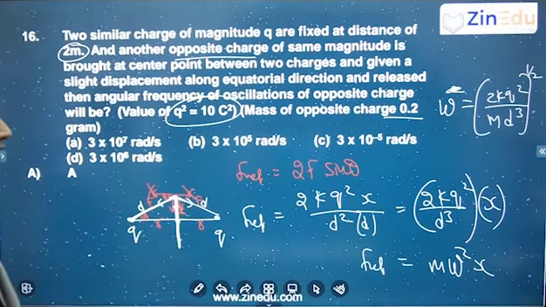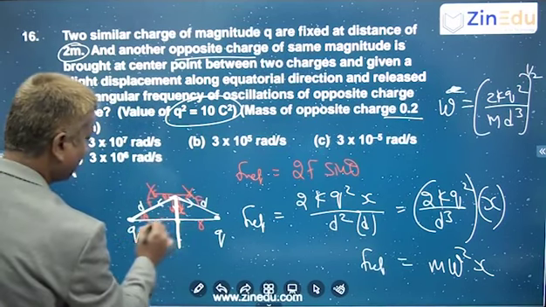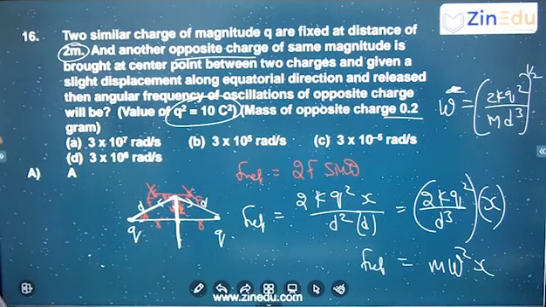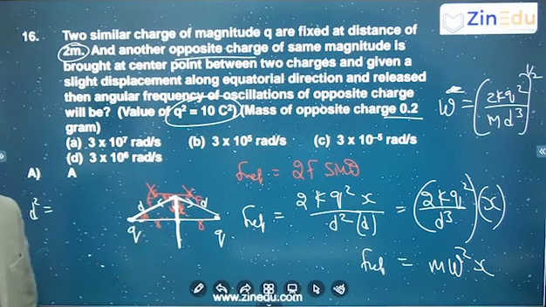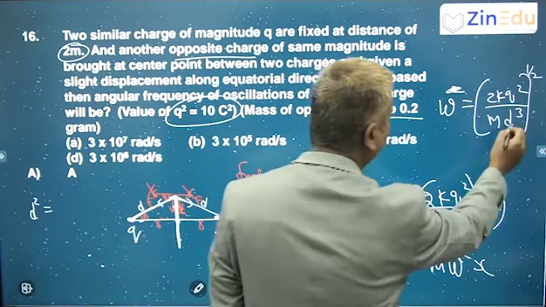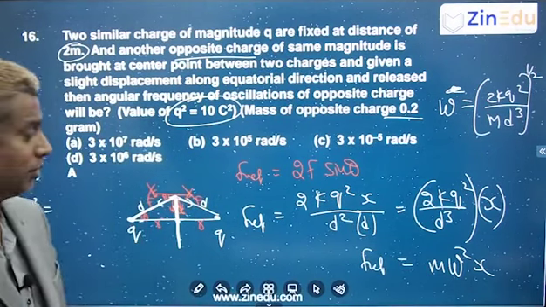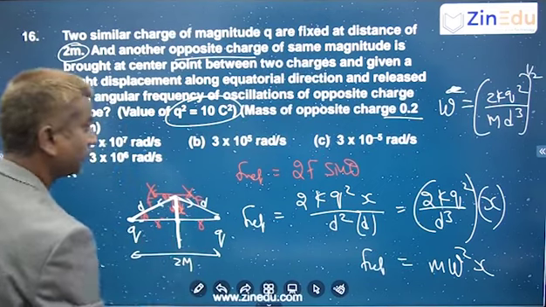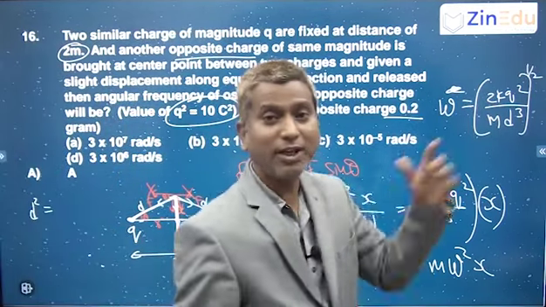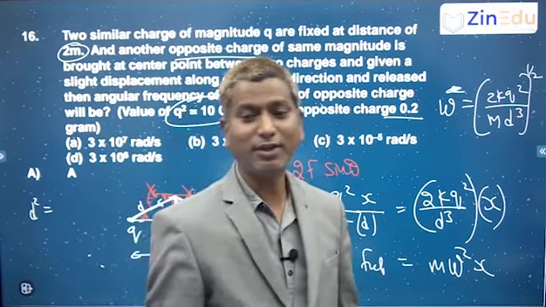And d cube, again they are asking this d cube. Because they have given only r, how to get the value for d? Almost d, because x is small, you can replace d with r. That's all. So d can be replaced with r, no problem at all, because x is very small, right? So r cube you can put in place of d. R is what? 1 meter, because this total is 2 meter. So directly you can substitute all those and get the value for angular frequency, right?